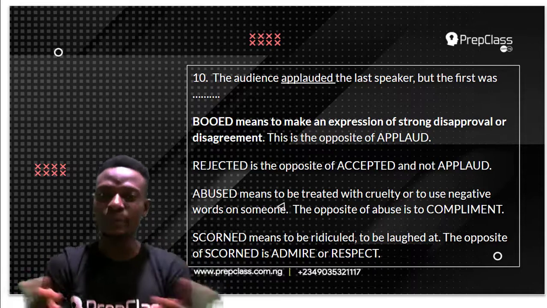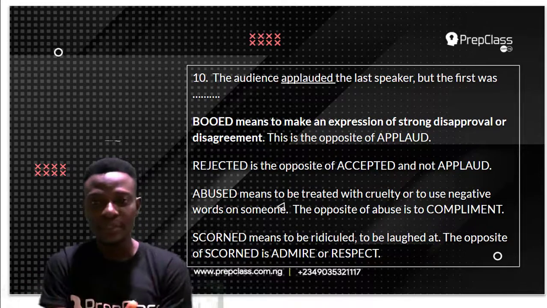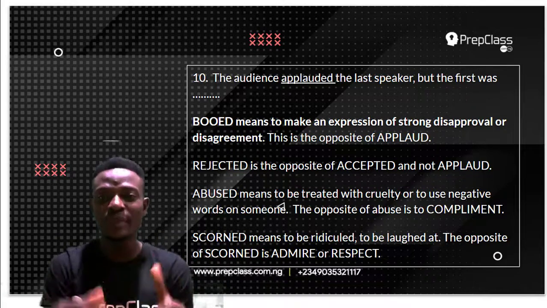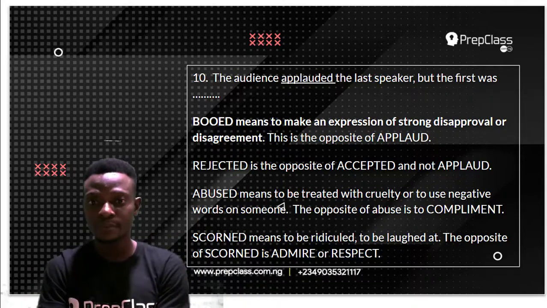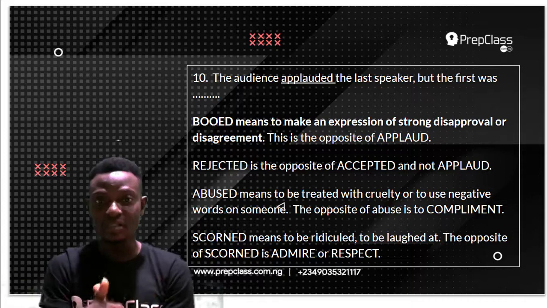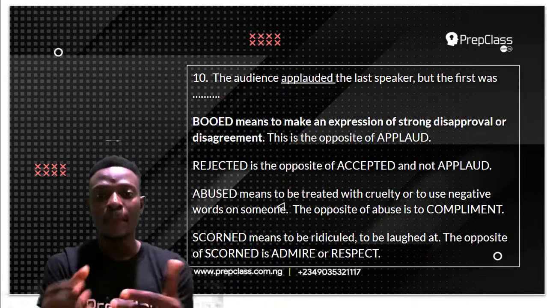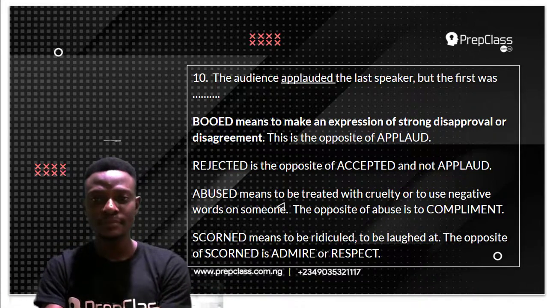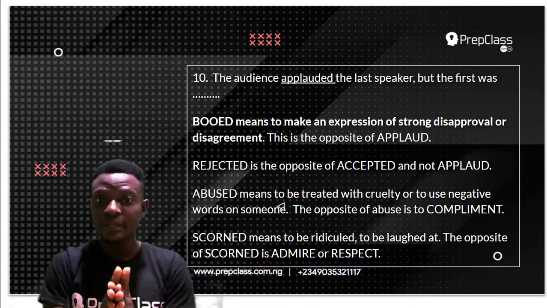It is not rejected because rejected is the opposite of accepted and not applaud. It is not abused because abused means to be treated with cruelty or to use negative words on someone. The opposite of abuse is to compliment. This is not the opposite of applauded. It is not scorned because scorned means to be ridiculed or to be laughed at. The opposite of scorned is to admire or respect.